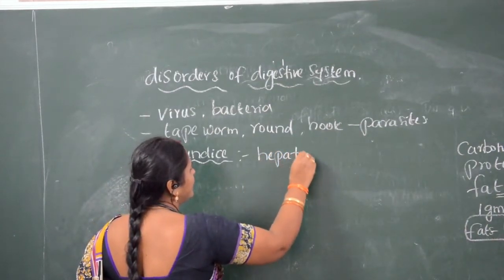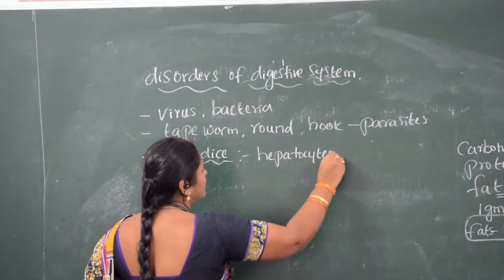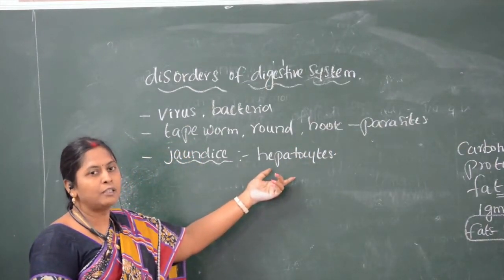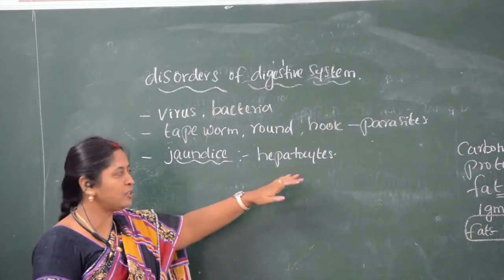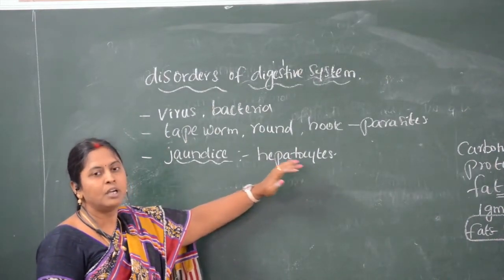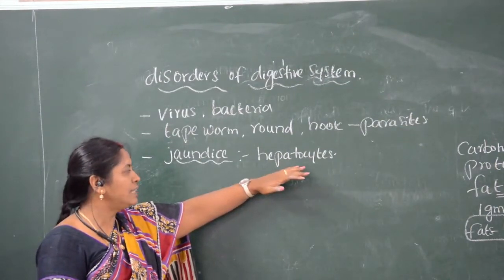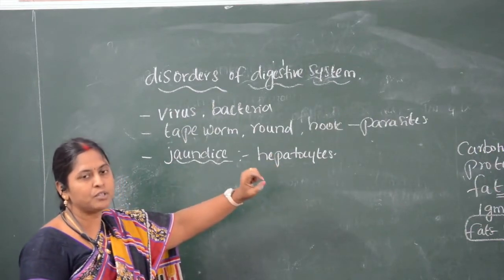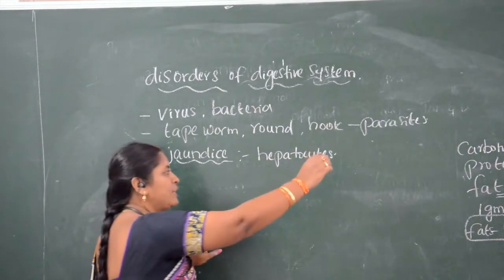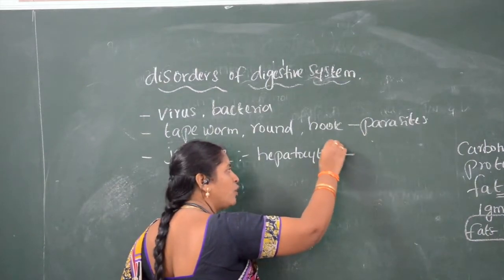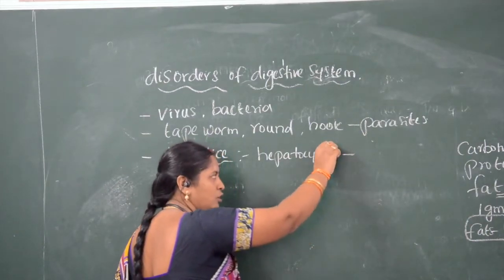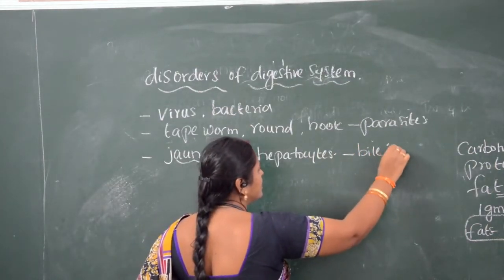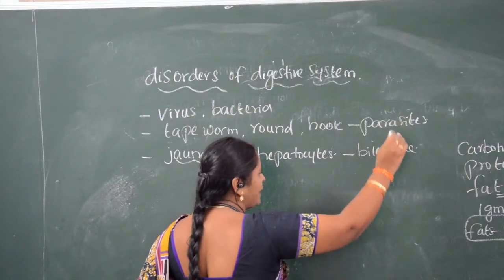Hepatocytes secrete bile juice, which goes through the bile duct to the gallbladder. Suppose the bile duct or hepatic duct gets blocked, the bile juice or bile pigment enters the food particles.